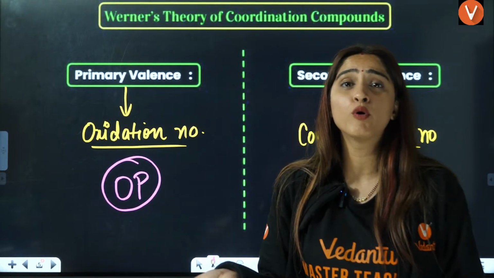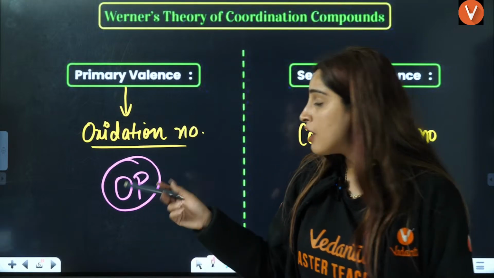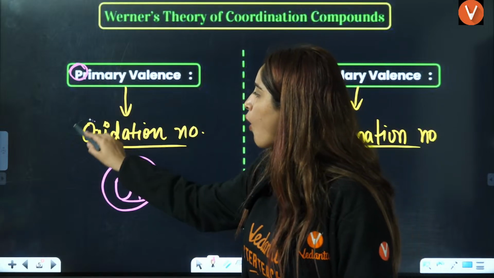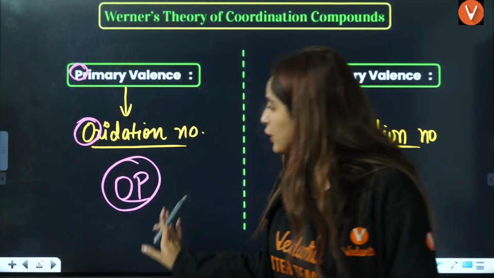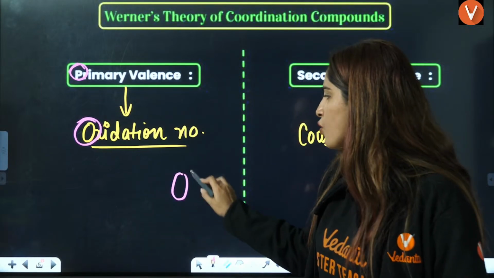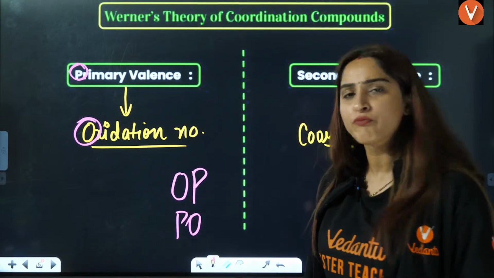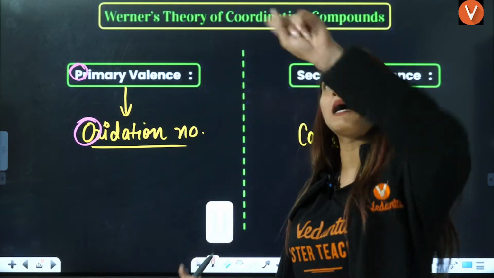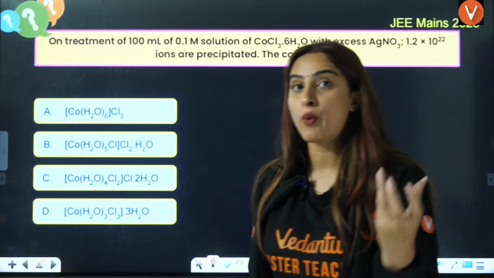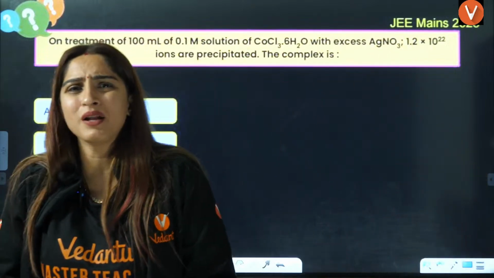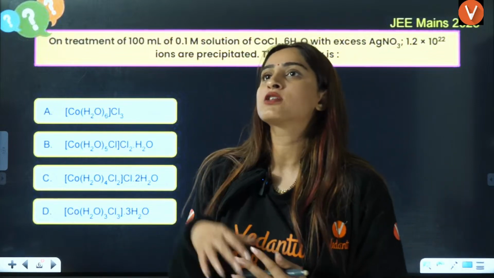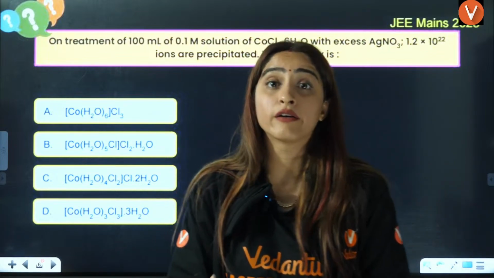Even you have a book of chemistry that is OP Tandon. From there also you can remember this. Primary valency is oxidation number. Okay. Usually students interchange it. That's why I'm telling you to either remember OP or remember PO. From that you can easily remember that, okay, primary valency means oxidation number, right? So whenever they ask you in the question to calculate primary valency, simple, calculate the oxidation number, because nowadays they are not asking what is the coordination number, they are asking what is the secondary valency.